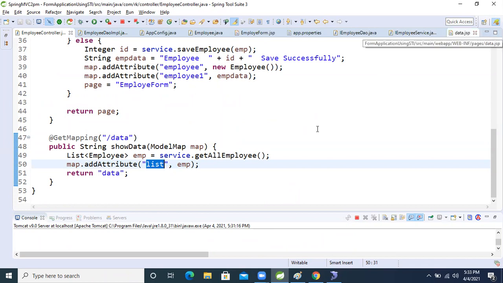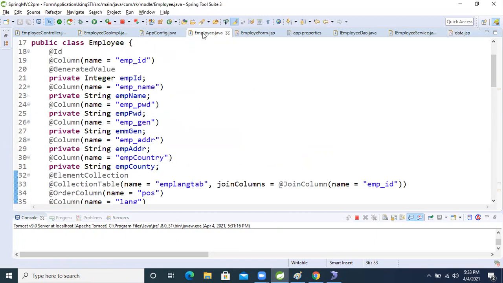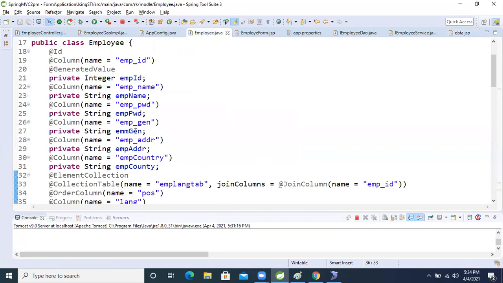Come to the JSP, please. Where is the model? EMP gender. No, I copied from the employee. One minute. Same only, right?